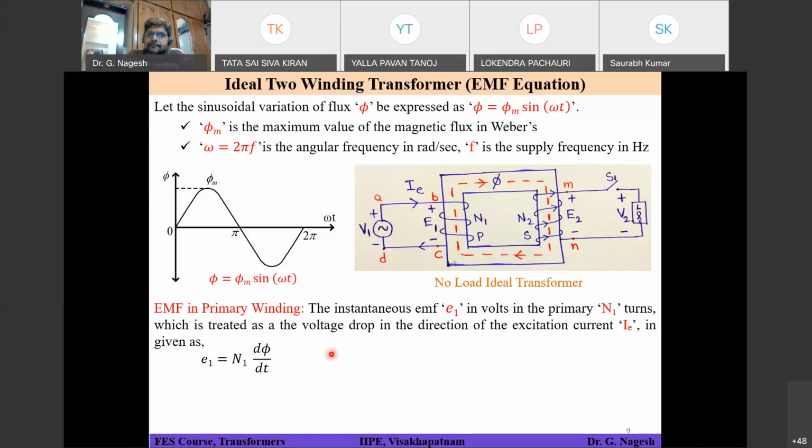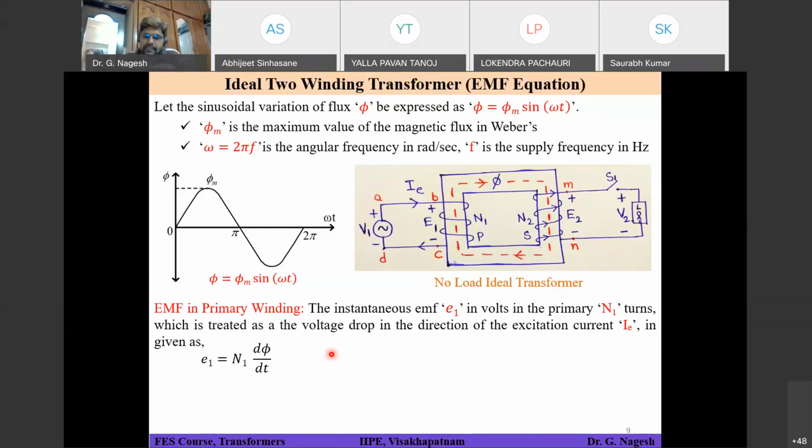Sin of omega t plus 90, or 90 plus omega t. Yes, everyone try to do that. Simply substitute phi is equal to phi m sin omega t in this expression and find out what will be the expression for E1.